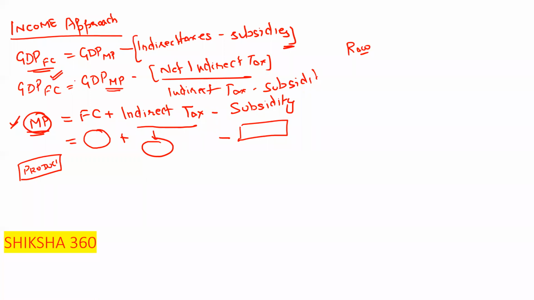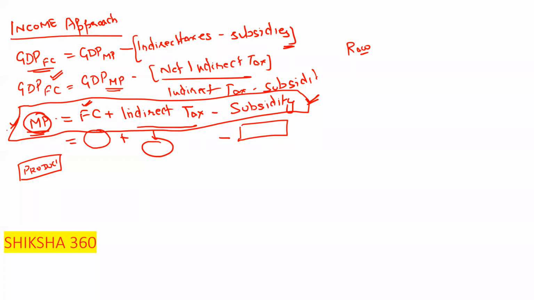Same thing they have written here: GDP at the market price. They have to calculate this one, market price minus indirect taxes plus subsidy. This thing basically they have to rotate. Just remember this. Now it is clear to all of you how we can calculate the market price.